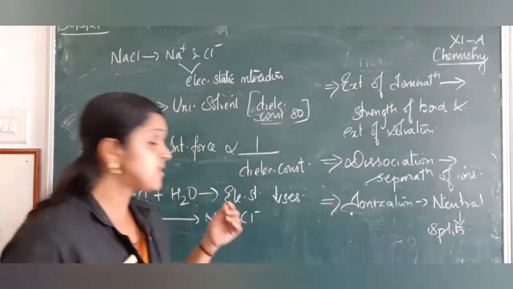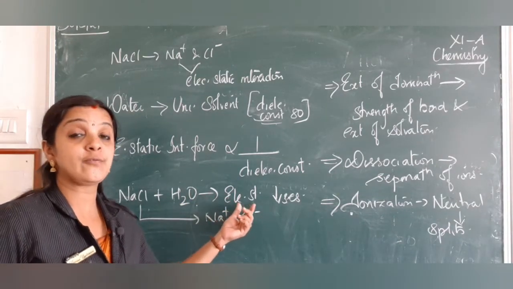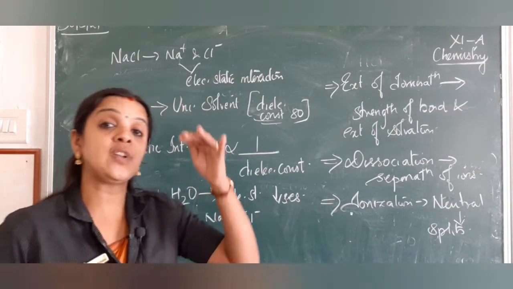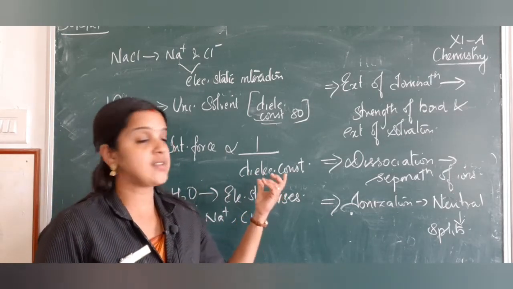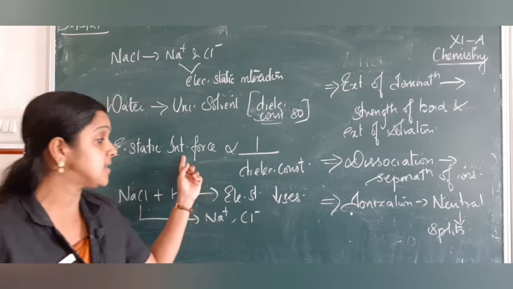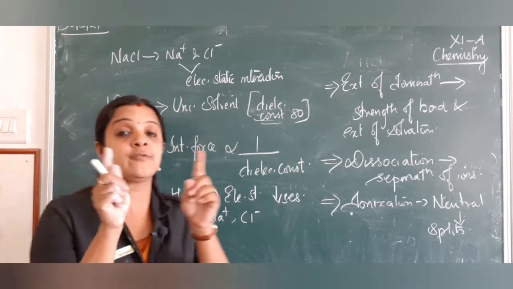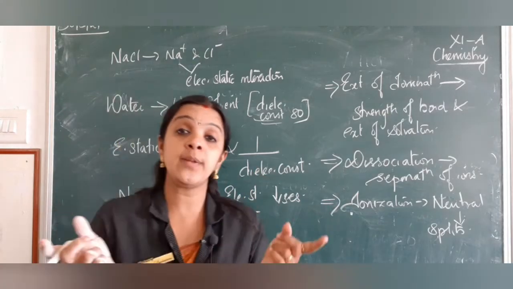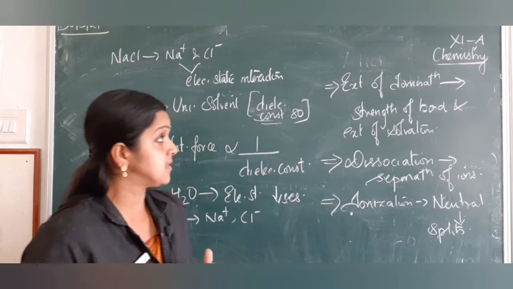So what happens when sodium chloride is dissolved in water? The electrostatic force of the sodium chloride actually decreases because of the increased dielectric constant. When this is more, this becomes less. So that becomes reduced, and the interaction force becomes weaker. So sodium chloride will easily break into Na plus and Cl minus.